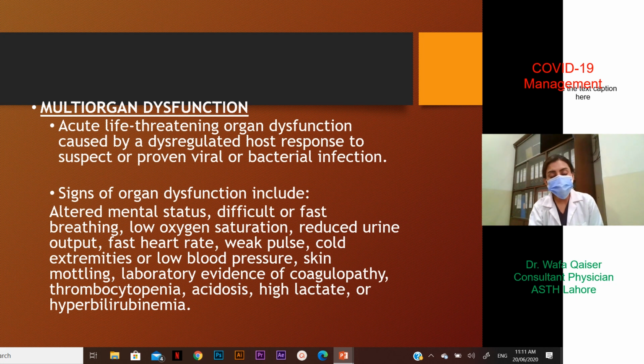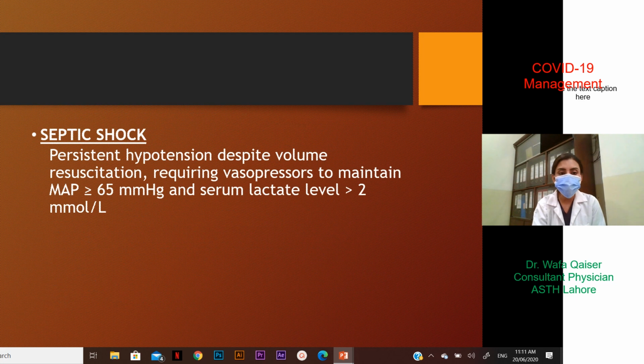As we had discussed in our previous lecture, we have already mentioned the importance of vital monitoring, the importance of blood pressure, pulse, and here we see that if you see all of this deteriorating, the patient might be going into multi-organ dysfunction.